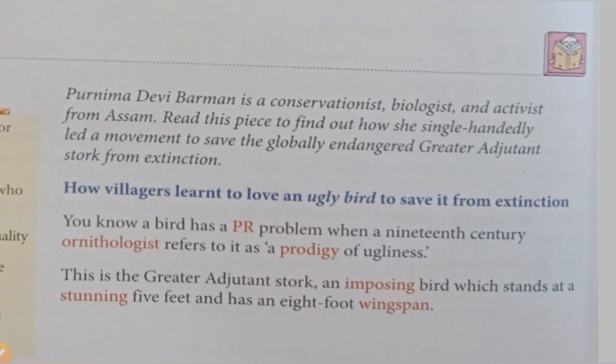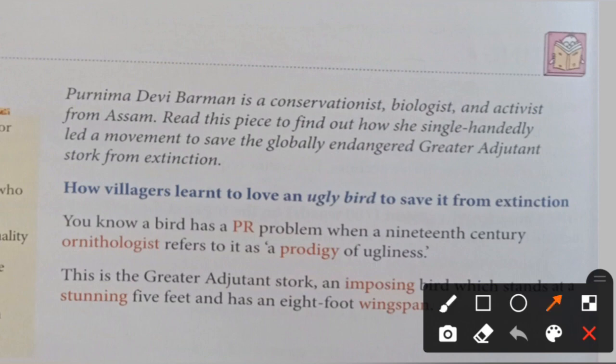Then a 19th century ornithologist, that means someone who studies birds, refers to it as a prodigy of ugliness. Means people think this bird only understands the complete sense of ugliness. Means only one name you can give this bird, that is ugliness. Ugliness means that is not beautiful.